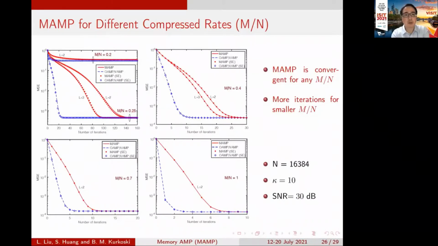This figure shows the memory AMP for different compression rates given by M over N. For example, we can see the compression rates 0.2, 0.25, 0.4, 0.7, and 1. We can see memory AMP is convergent for any compression rate, and more iterations are needed for a smaller compression rate, fewer iterations for a larger compression rate.